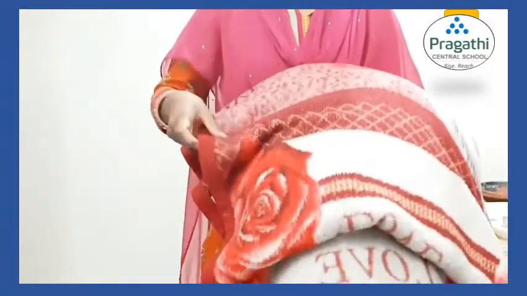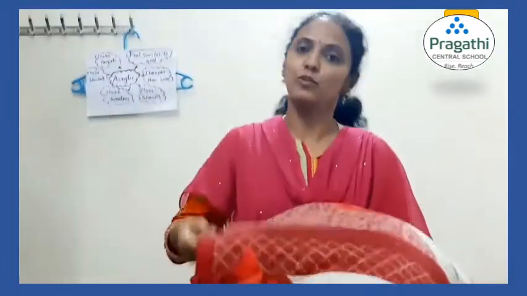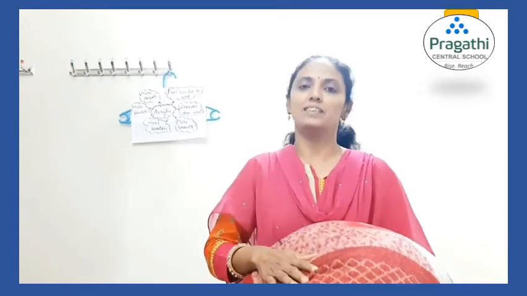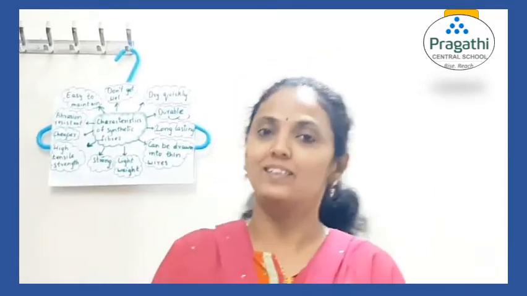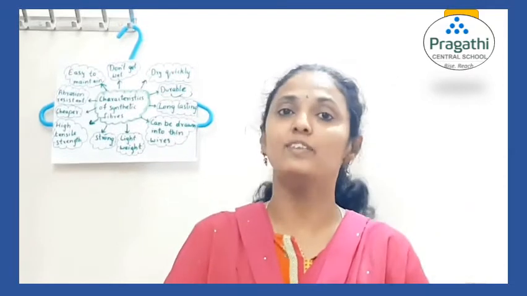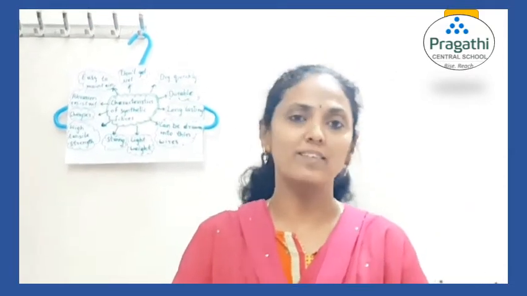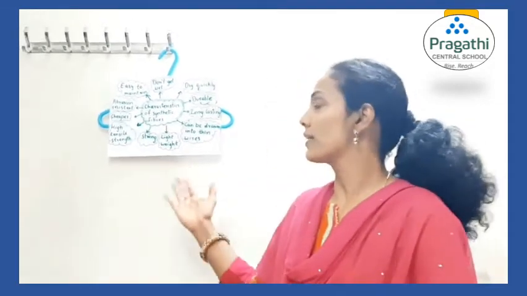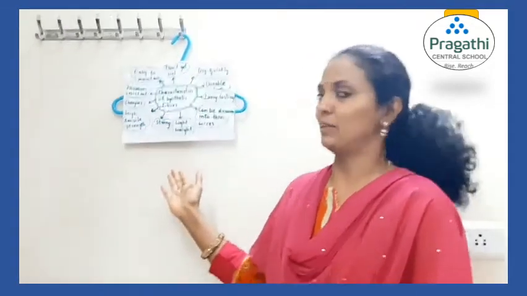See this, children, it is made up of acrylic. The difference between wool and acrylic is that wool is made up of natural fiber, whereas acrylic is a synthetic fiber. It is light in weight when compared with the natural fiber, but the feel is the same. It is even cheaper. Yes, children, we discussed 4 synthetic fibers. Now you must have understood the common properties of synthetic fibers. Let us see what the characteristics of synthetic fibers are in general.